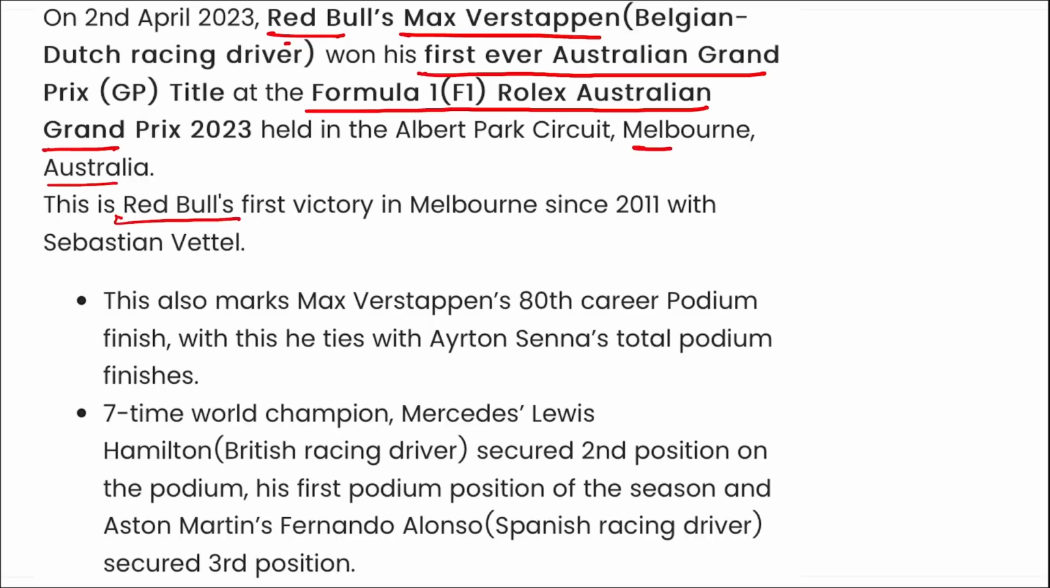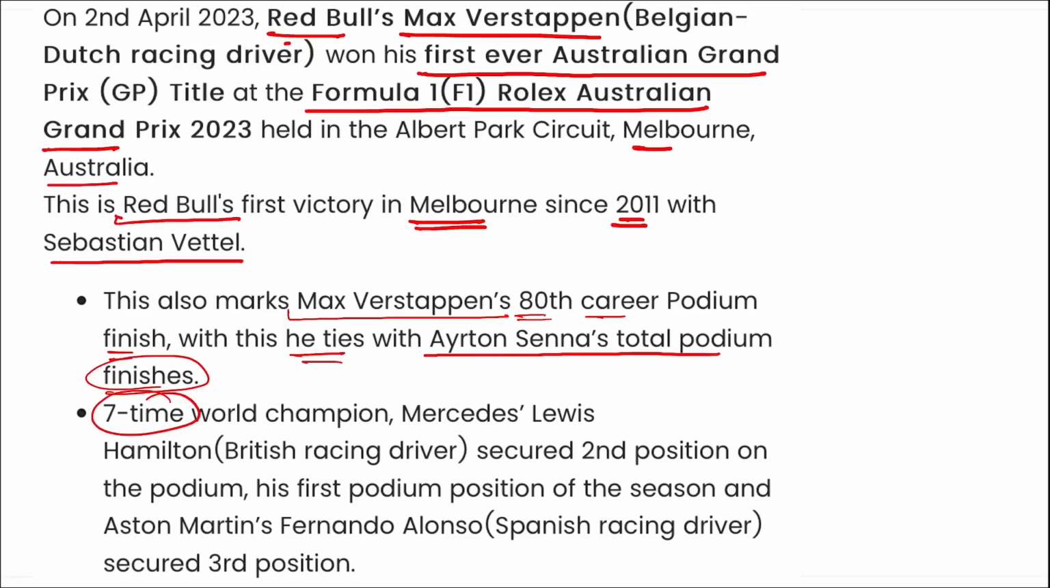This is Red Bull's first victory in Melbourne since 2011 with Sebastian Vettel. This also marks Max Verstappen's 80th career podium finish. With this, he ties with Ayrton Senna's total podium finishes. Also, 7-time world champion Mercedes' Lewis Hamilton secured second position on the podium and his first podium position of the season, and Aston Martin's Fernando Alonso secured the third position.